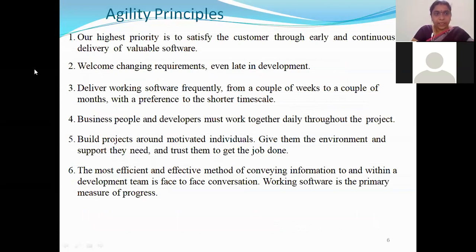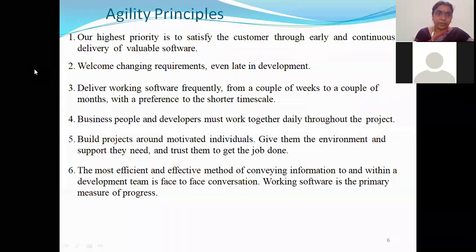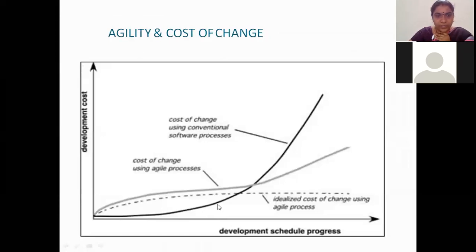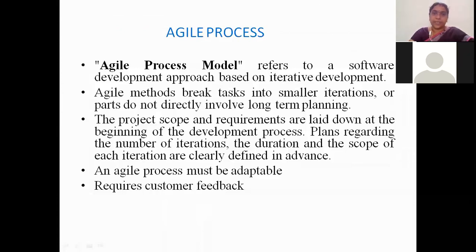So now, what is agile? Agile, as a single word, is the ability to adapt to changes rapidly, the flexibility to change rapidly. So what we saw in today's class: we saw the introduction to agility, and we compared the cost of change in traditional process models and in the agile model. We finally concluded that making changes in traditional models takes more cost when compared to making changes in agile models.